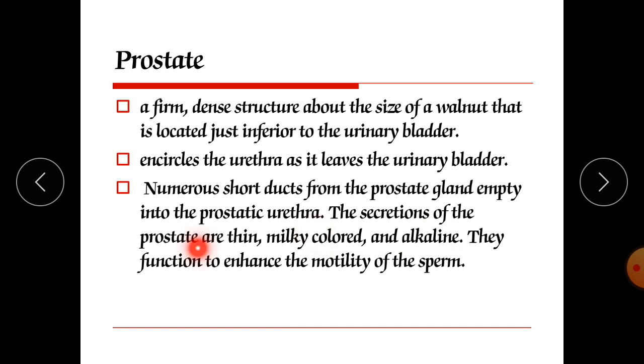The secretions of the prostate are thin and milky colored, somewhat viscous and alkaline in nature. They function to enhance the motility of the sperm. It is inferior to the urinary bladder and surrounds the prostatic urethra, and it expands after the age of 30, and it enlarges further after the age of 45.